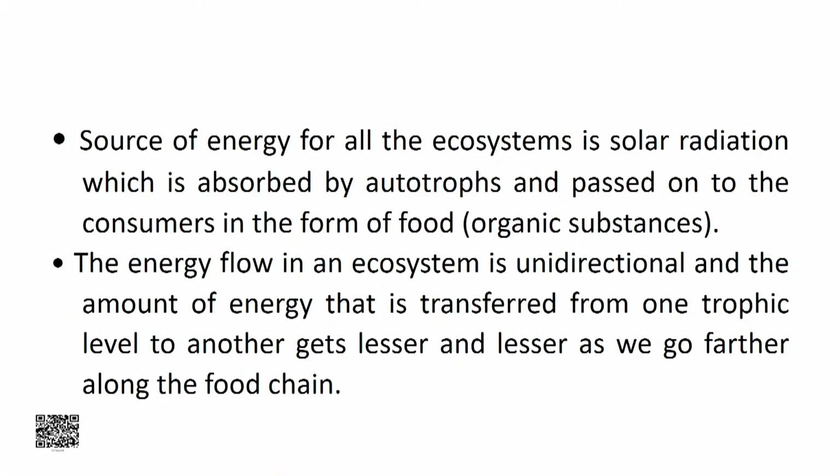The source of energy for all ecosystems is solar radiation or solar energy, which is absorbed by the autotrophs or plants and passed to the consumer in the form of food. Energy flow in ecosystem is unidirectional, and the amount of energy that is transferred from one trophic level to another gets lesser and lesser as we go farther along the food chain.